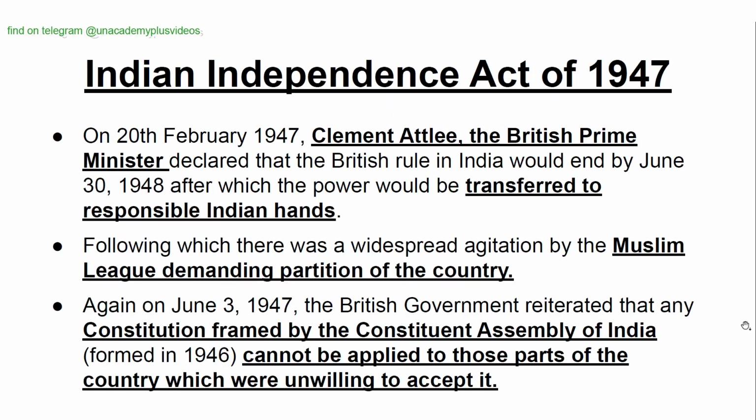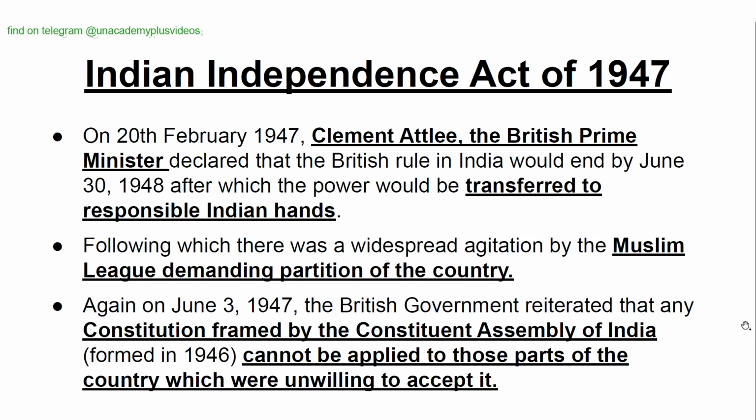Indian Independence Act of 1947. On 28th February 1947, Clement Attlee, the British Prime Minister, declared that the British rule in India would end by June 30, 1948, after which the power would be transferred to responsible Indian hands. Following which there was a widespread agitation by the Muslim League demanding partition of the country.